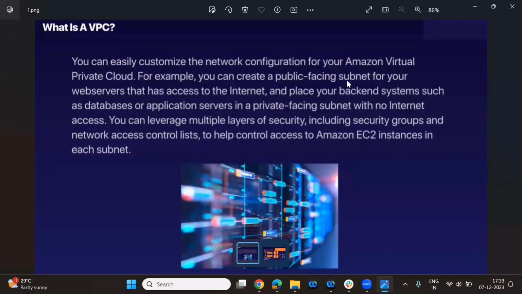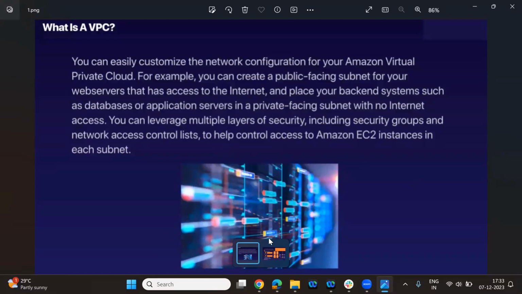So subnet is nothing but any network inside the VPC. It's kind of a subsystem. So you can create a public facing one. I'll tell you what, it's just like the networks are coming.